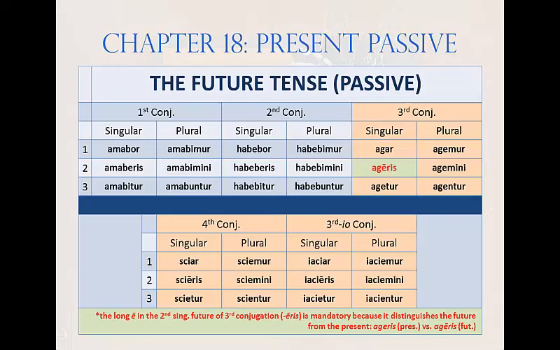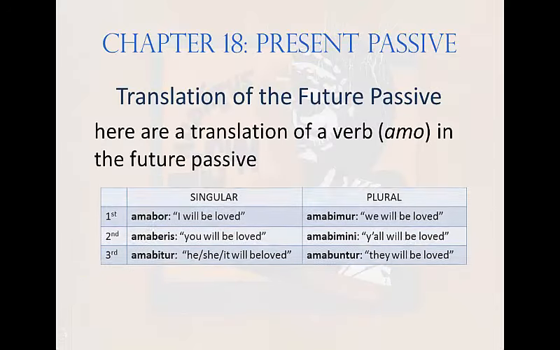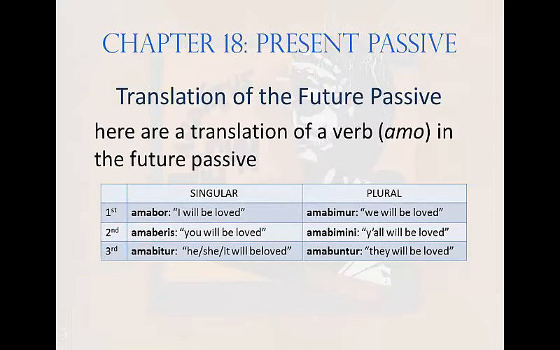For instance, you are led. Even though the long E also exists in third IO and fourth, that E is not mandatory because those forms are different. For instance, scieris, you are known, sciaris, you will be known. The future passive translates as follows: I will be loved, you will be loved, he, she, it will be loved, and so on, translations which apply to the other conjugations as well.